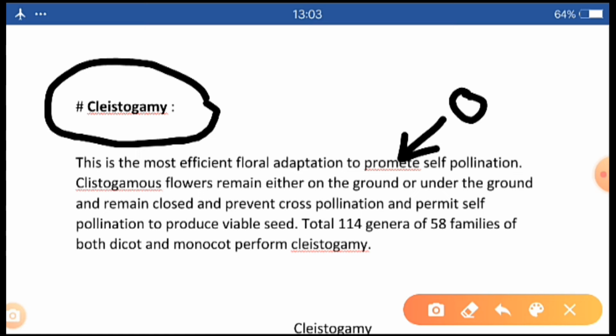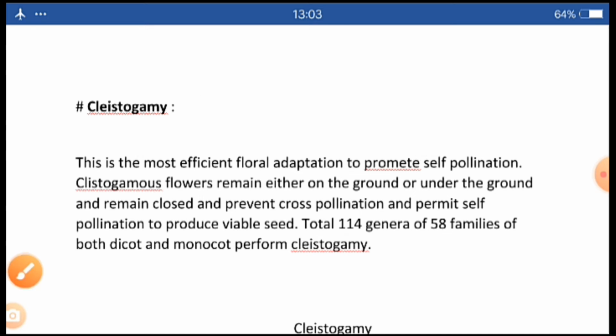In the plant kingdom, a total of 114 genera of 58 families, of both dicot and monocot, perform cleistogamy. So it is clear that the cleistogamous flower remains closed to prevent cross-pollination, and inside that closed flower self-pollination takes place.